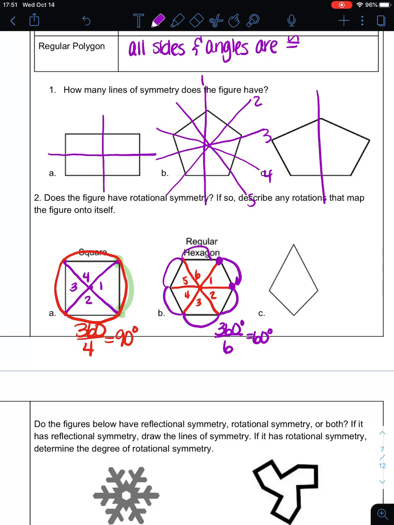Now this kite, though, there are no points that are the same. If I rotate this kite at all, you can imagine if you stuck a pin here in the middle and tried to rotate it around, you would have to rotate this point all the way around before it looked like it does right now. And there's not 360-degree rotational symmetry. So if it's 360 degrees or more, then it has no symmetry. So this one has no rotational symmetry.